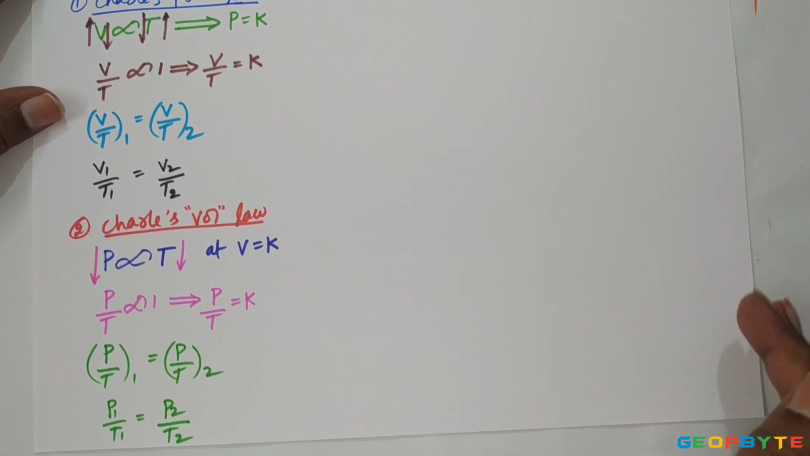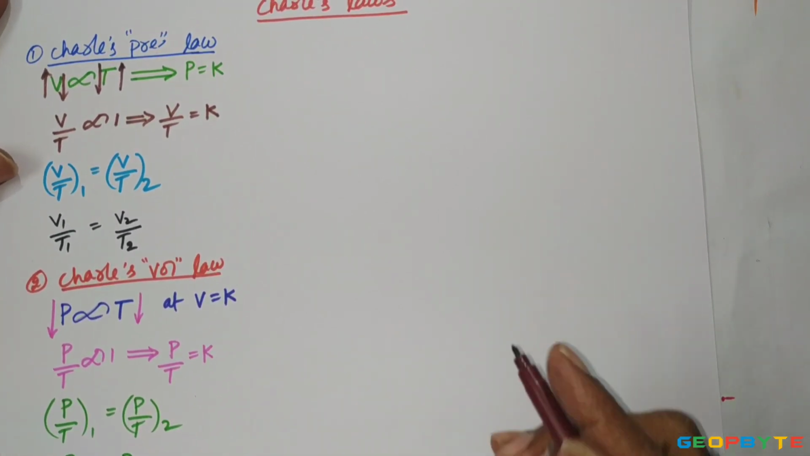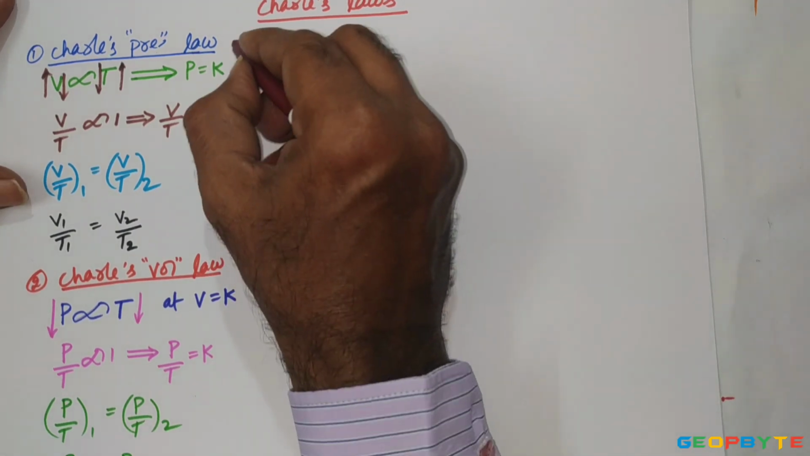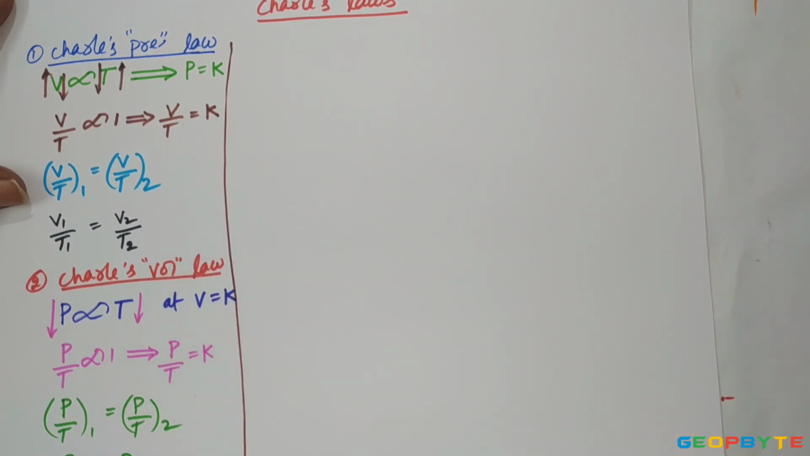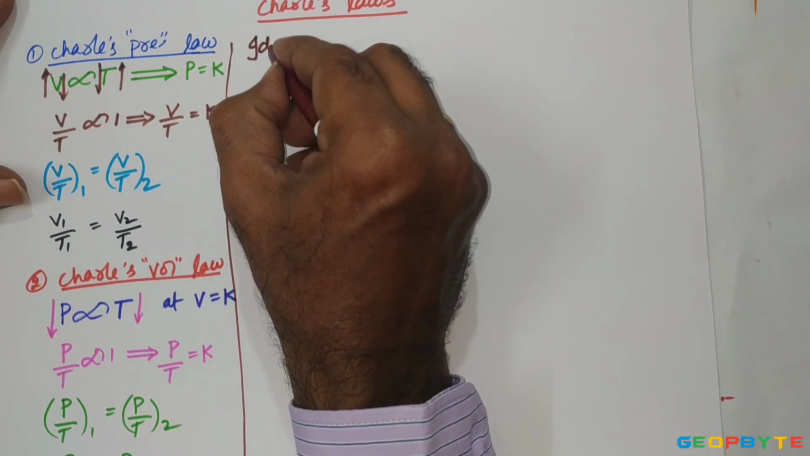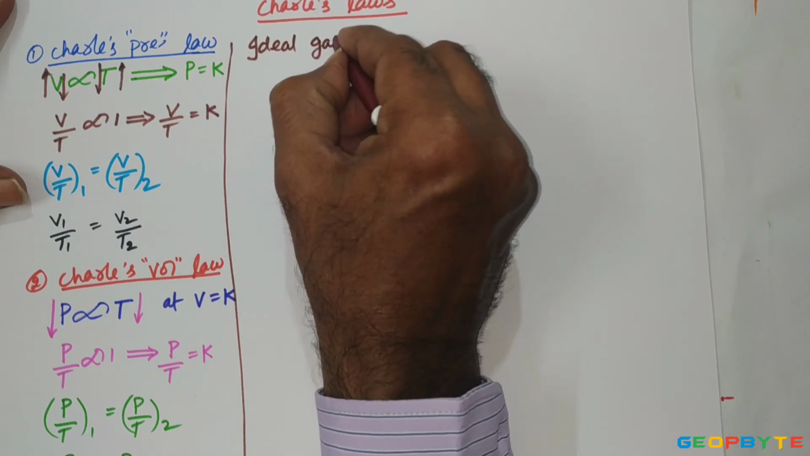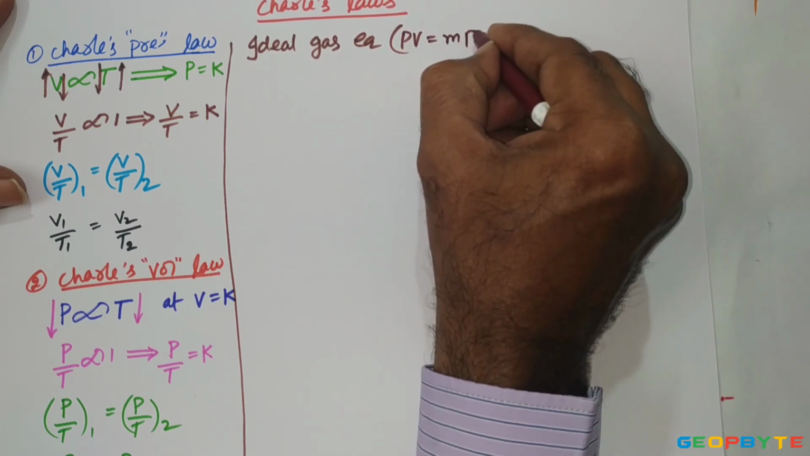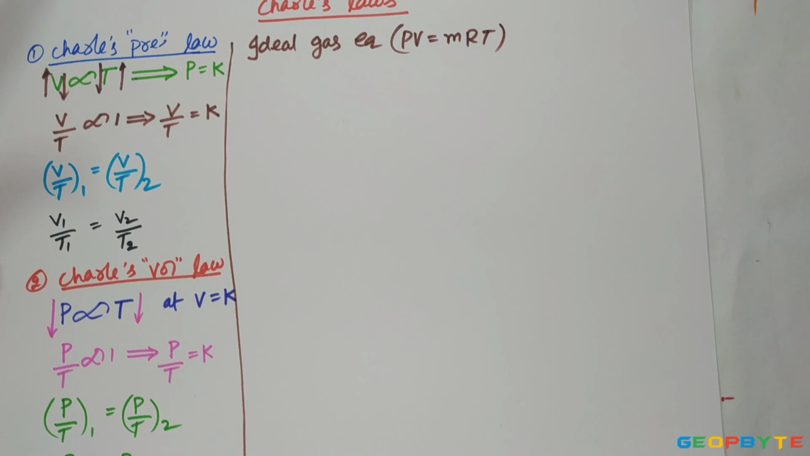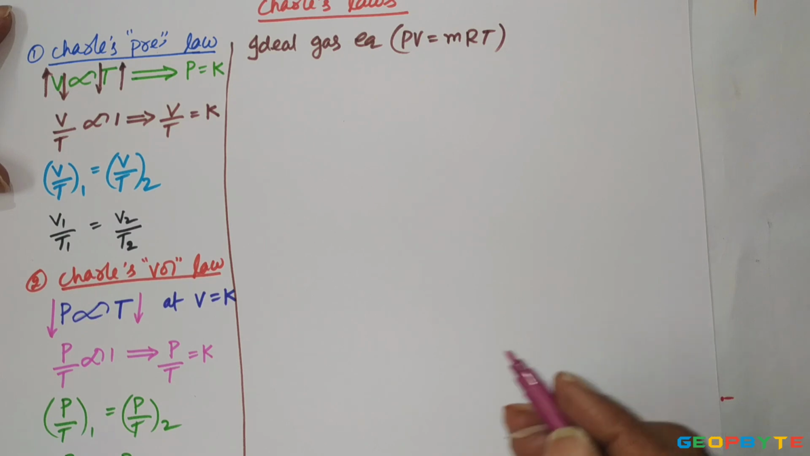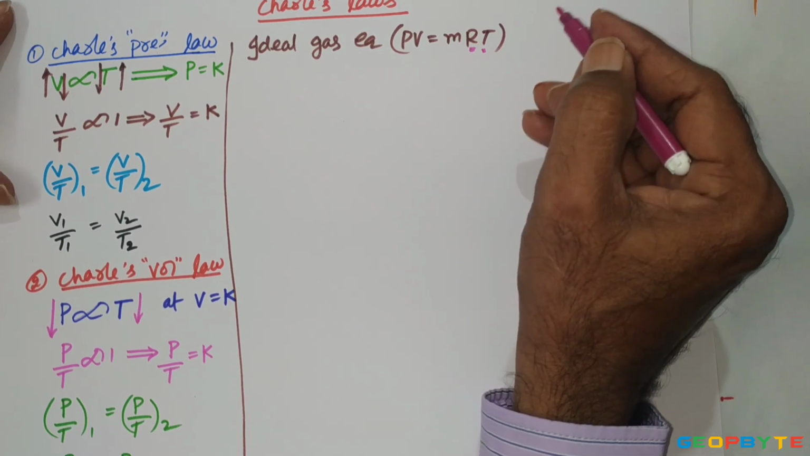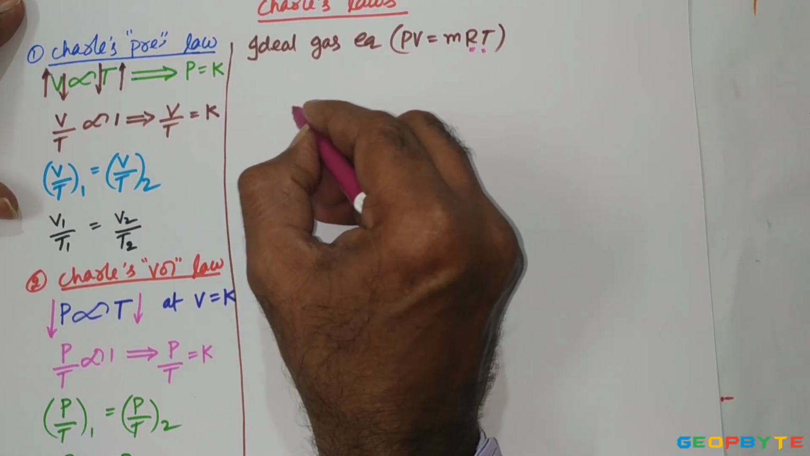Now with this information, let us discuss the characteristic gas equation, or ideal gas equation. The ideal gas equation is PV equal to mRT, where P is the pressure, V is the total volume, m is the mass of the gas, R is the gas constant, and T is the temperature.